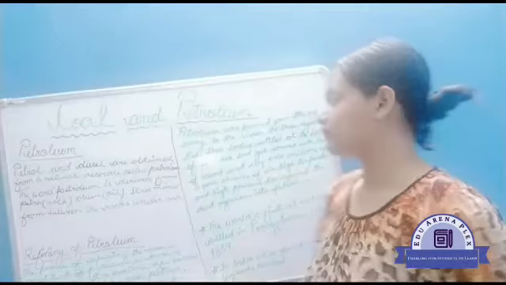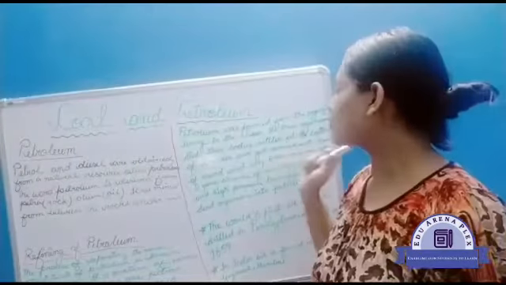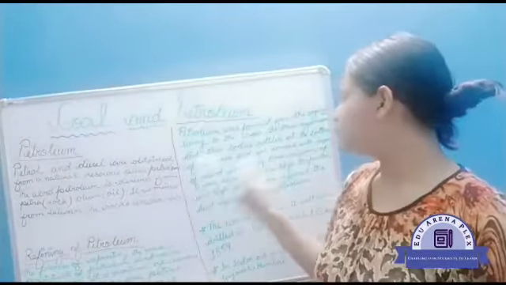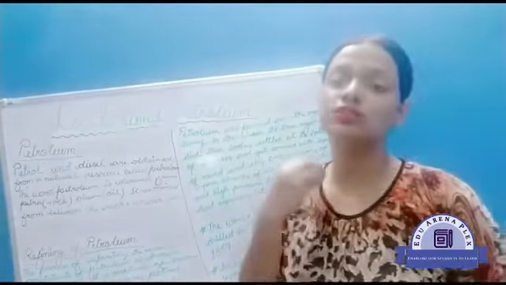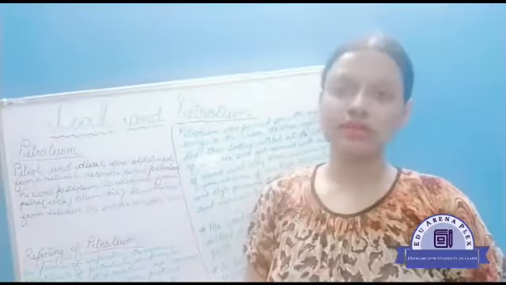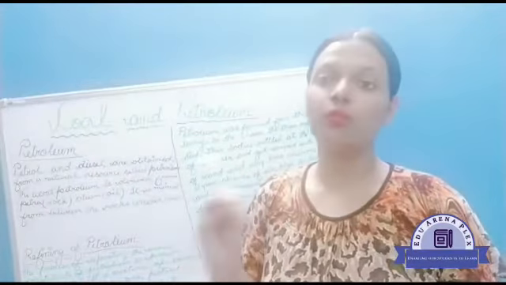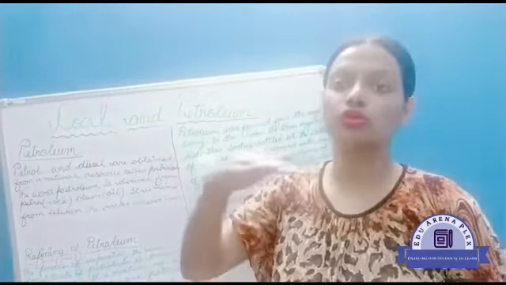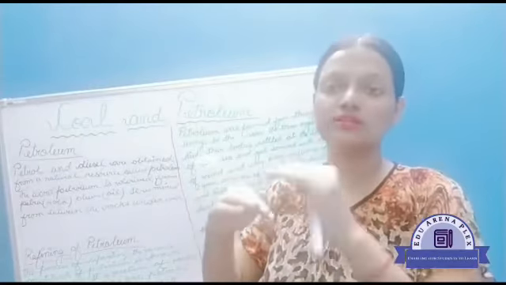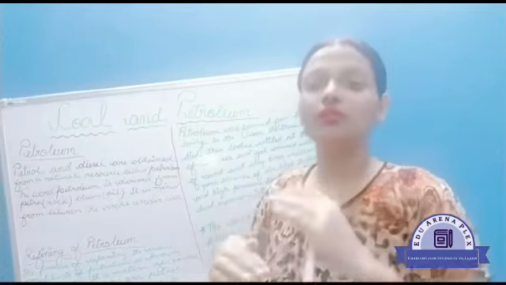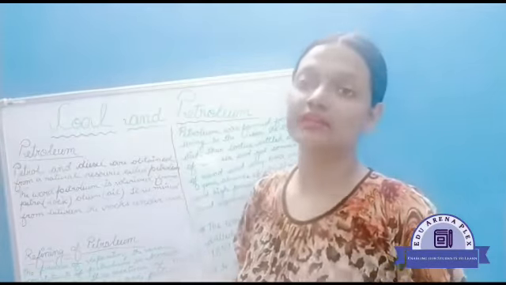Next, as these organisms died, their bodies settled at the bottom of the sea. So when these sea organisms die, their bodies come and settle on the bottom of the sea. And then what happens? The bodies get covered with sand and clay.